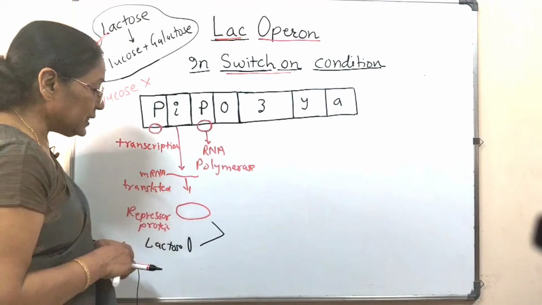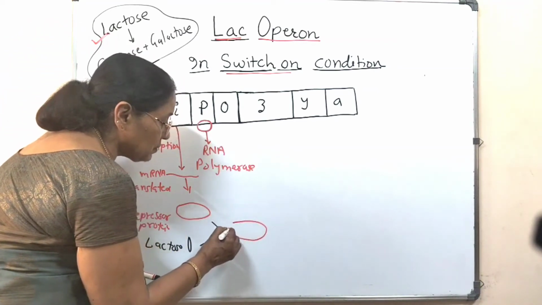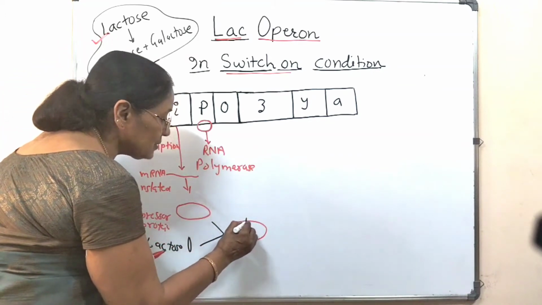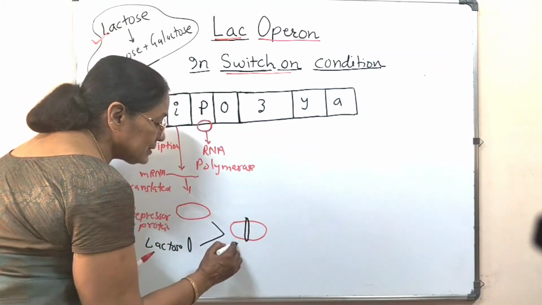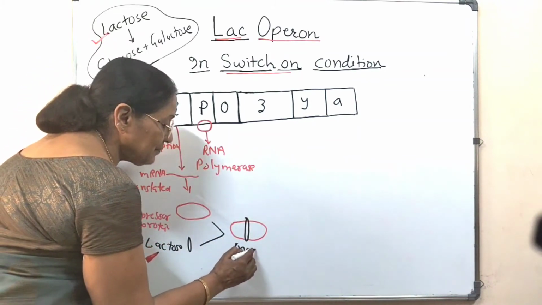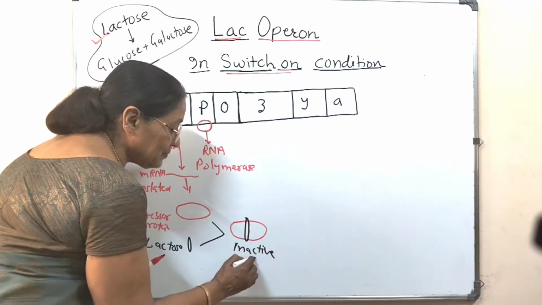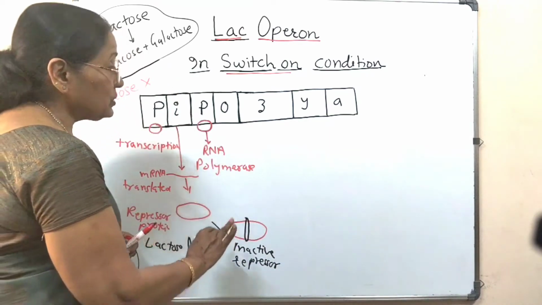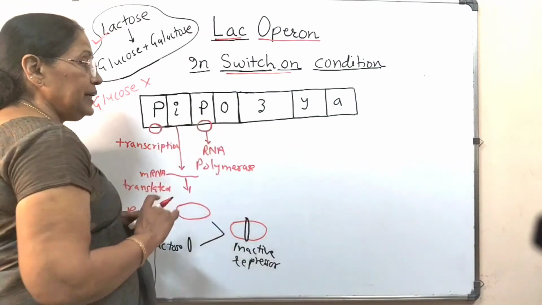This is the repressor protein to which this lactose binds, and thus this structure is an inactive repressor. This is the inactive repressor which is happy with lactose, and it will not go and bind to the operator.